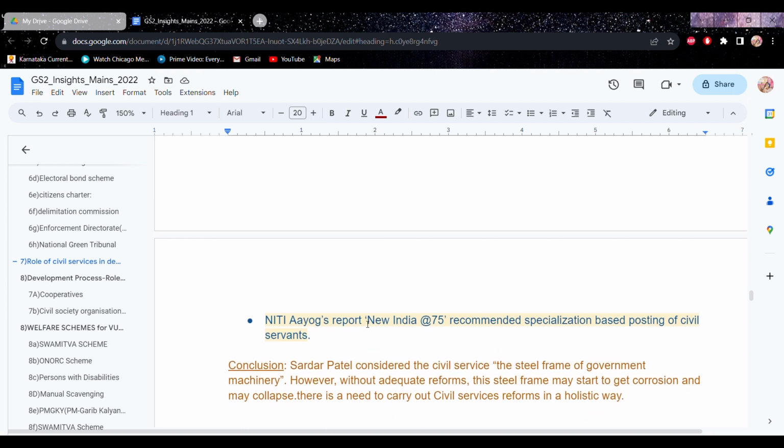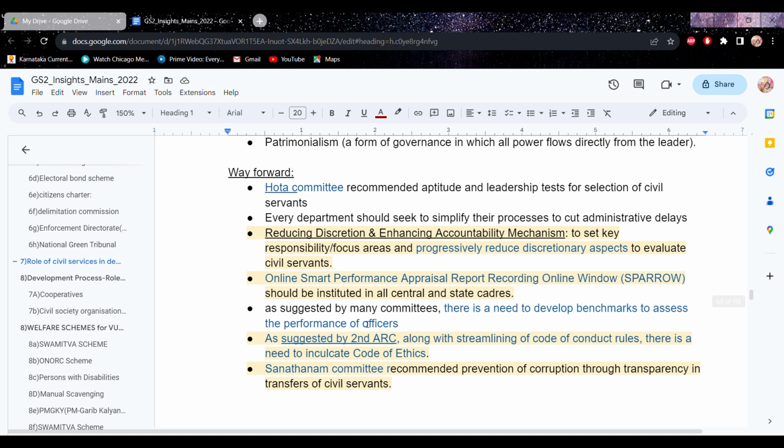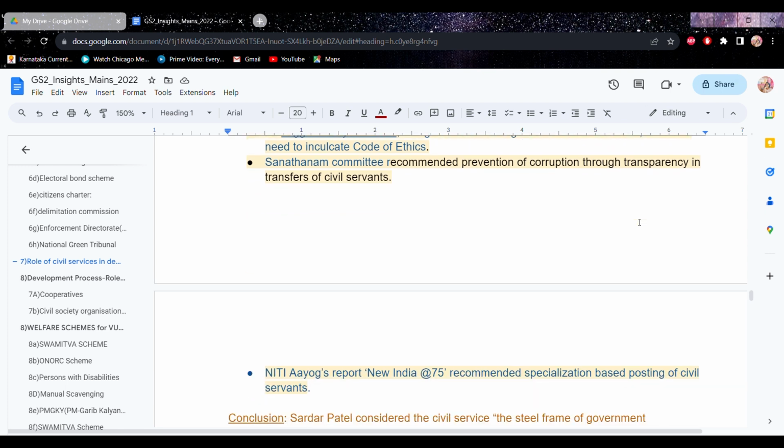Whenever you're writing way forward or suggested measures, instead of suggesting your own measures, it is always better to write some committee's recommendations. So make a list of all the committees for various topics in GS2 and use these committees wherever possible. And one more thing that you have to do is the ARC report. Download the ARC reports and see what recommendations were made in the ARC report for different topics.